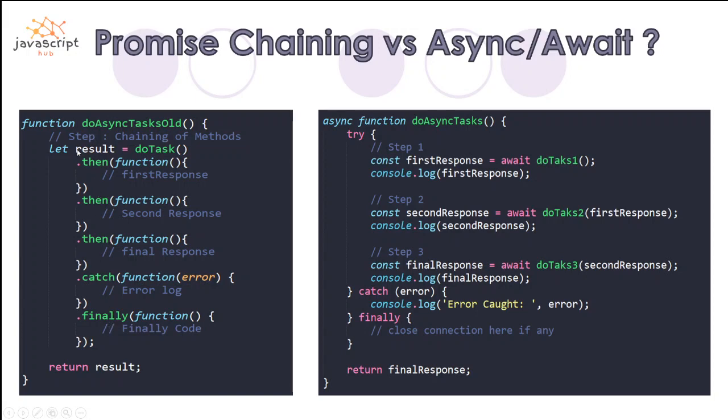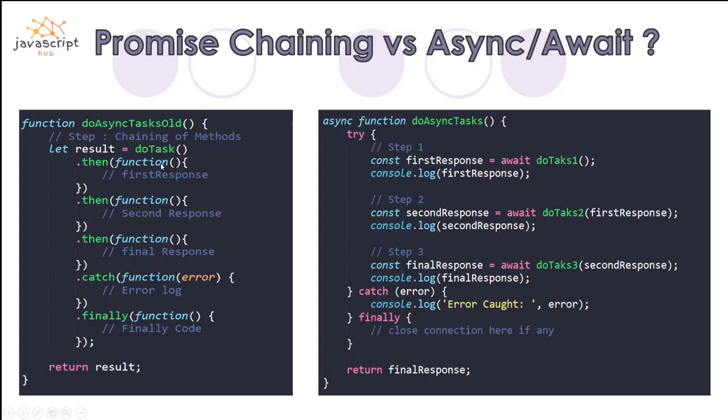But in the traditional way, we used to make API requests in a sequential way, where the second request is dependent on the first response, and the third or final request is dependent on the second request's response. So this is how we were performing async activities for multiple API calls in a sequential way.